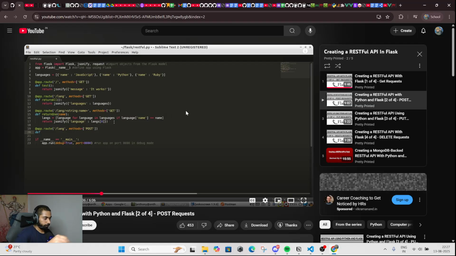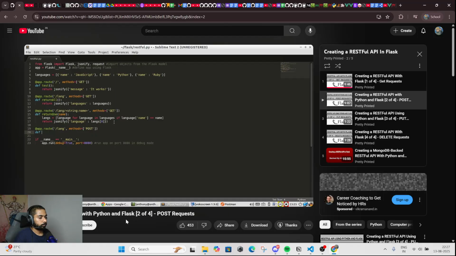the database in some way or insert into the database, but for our purposes, we're only going to append to the languages list that we created in the first video. So I'm going to call the function that's called by this route add_one. And adding another element to this languages list will be pretty simple.